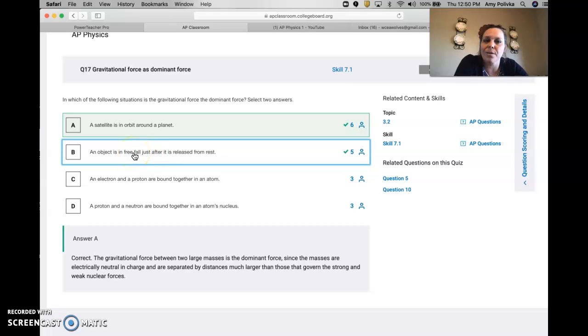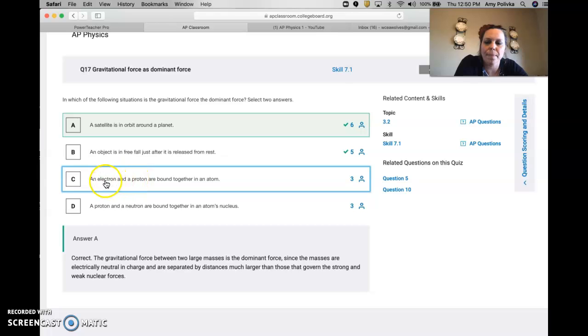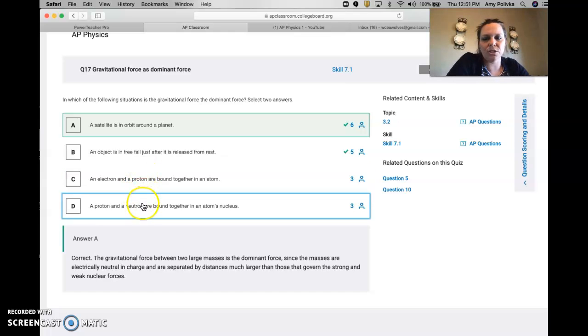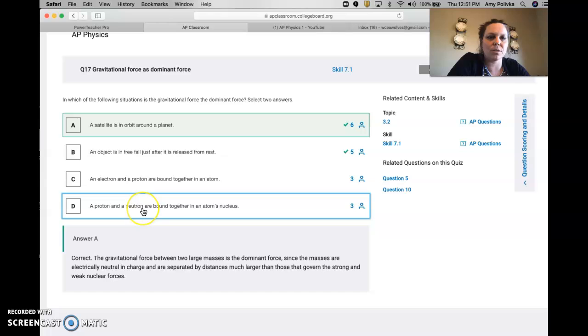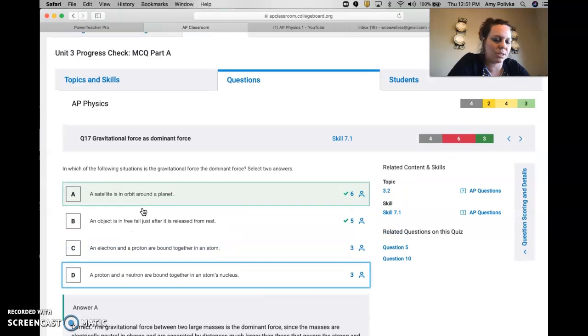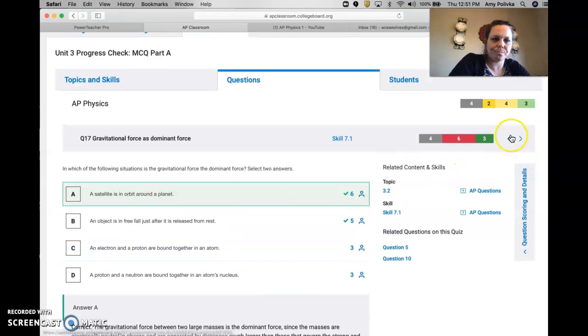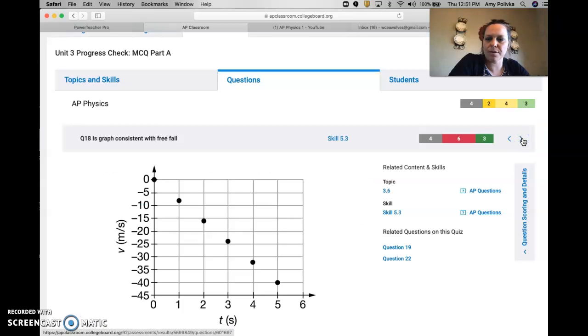With free fall, we can reach terminal velocity, and that's because of wind resistance. Electrons and protons, again, I would just put these out of your mind. Unless you've taken chemistry or physics 2, that's not really a choice that I would pick. It may have confused you guys because of that, but I really don't think they're going to put anything like that on this year's exam. God help me if I'm wrong.